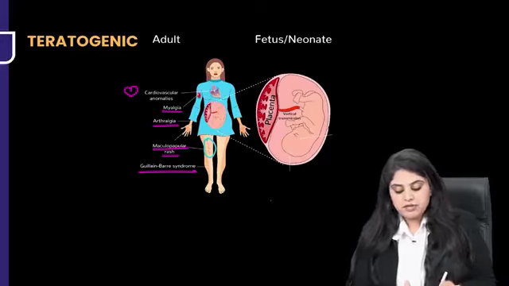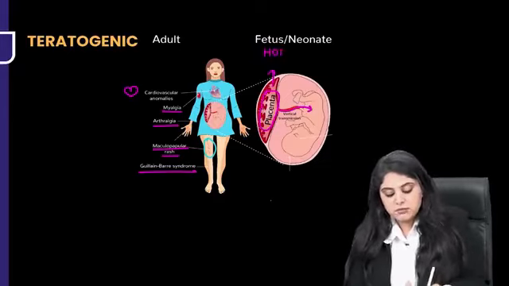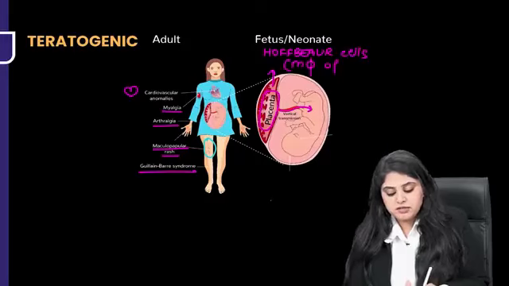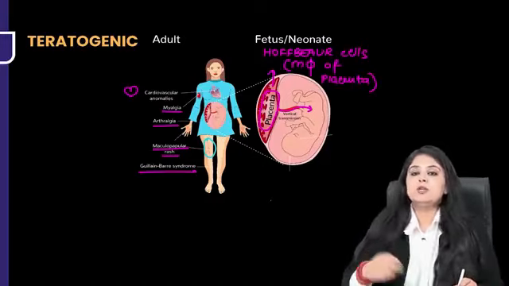Now moving forward, when it transmits into the placenta and it goes into the child, firstly, which cells of the placenta are going to keep it? Previous year AIIMS exam question, and that is the Hofbauer cells. I hope you remember from pathology, Hofbauer cells are nothing but the macrophages of the placenta. That is how it's going to go and sit over there. And from there, it will go into the child.